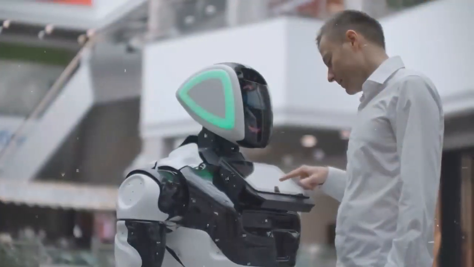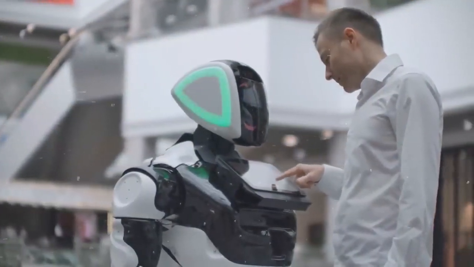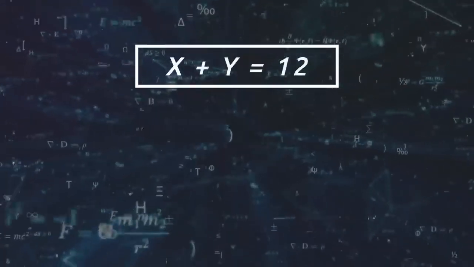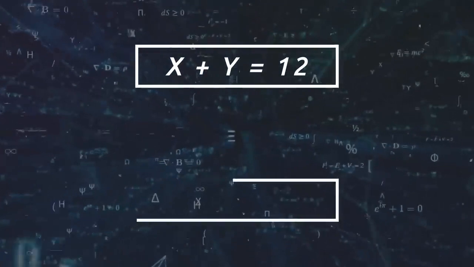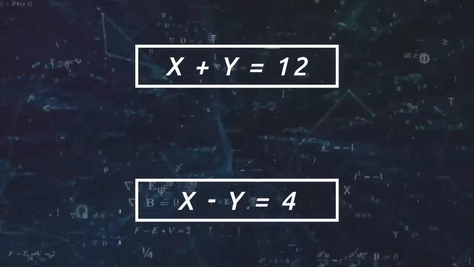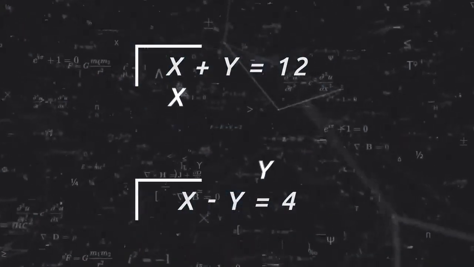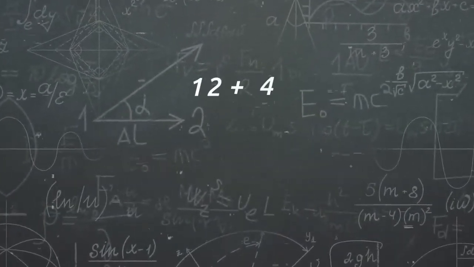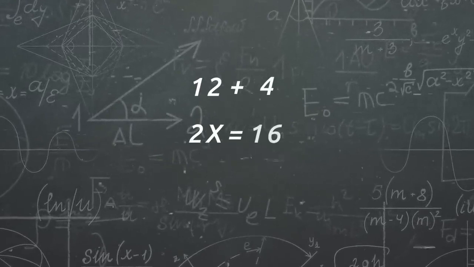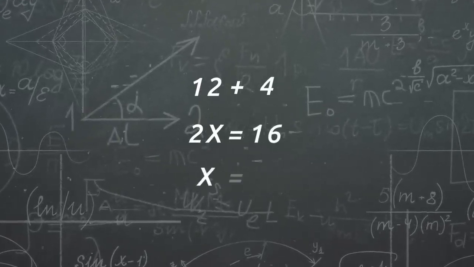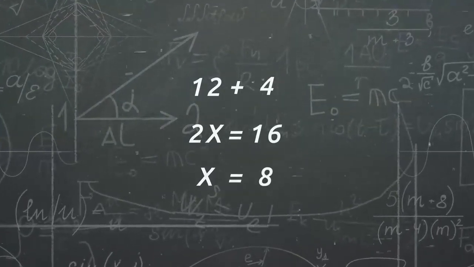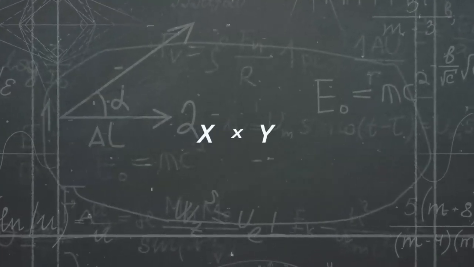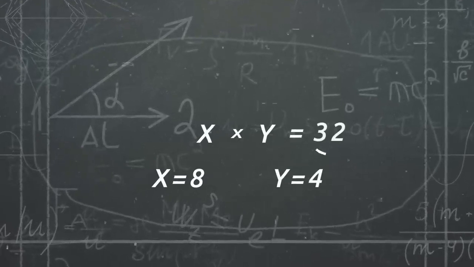For example, let's say we want to train an AI model to solve a mathematical problem where we have two equations: the sum of x and y equals 12, and the difference between x and y equals 4. The aim is to find the product of x and y. By adding the results of the two equations, we get that twice x equals 16, which simplifies to x being 8. Now, using this in the sum equation, we find that y must be 4. Thus, multiplying x and y, that is 8 and 4, the answer is 32.